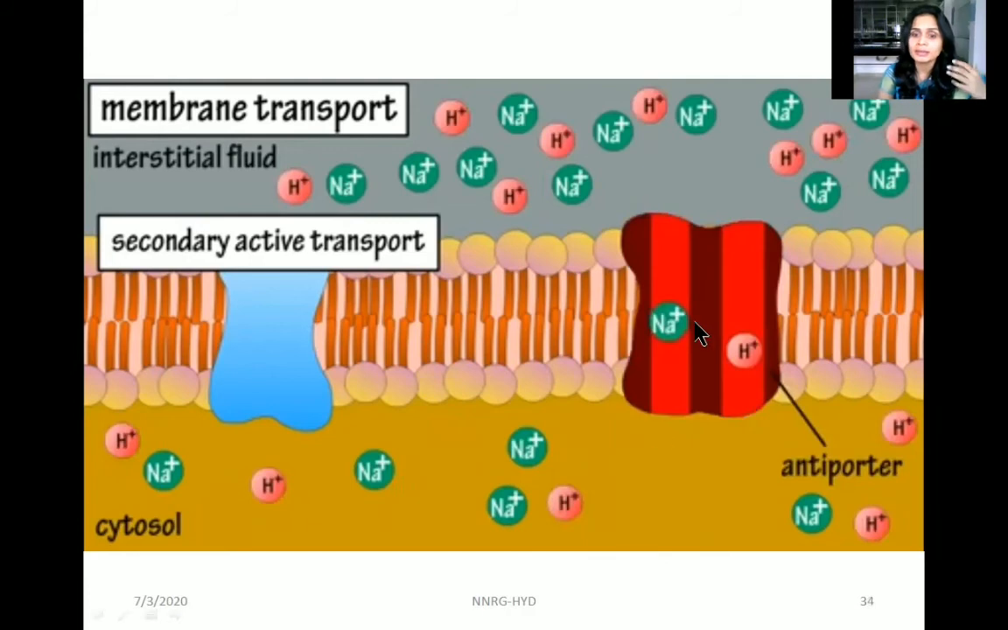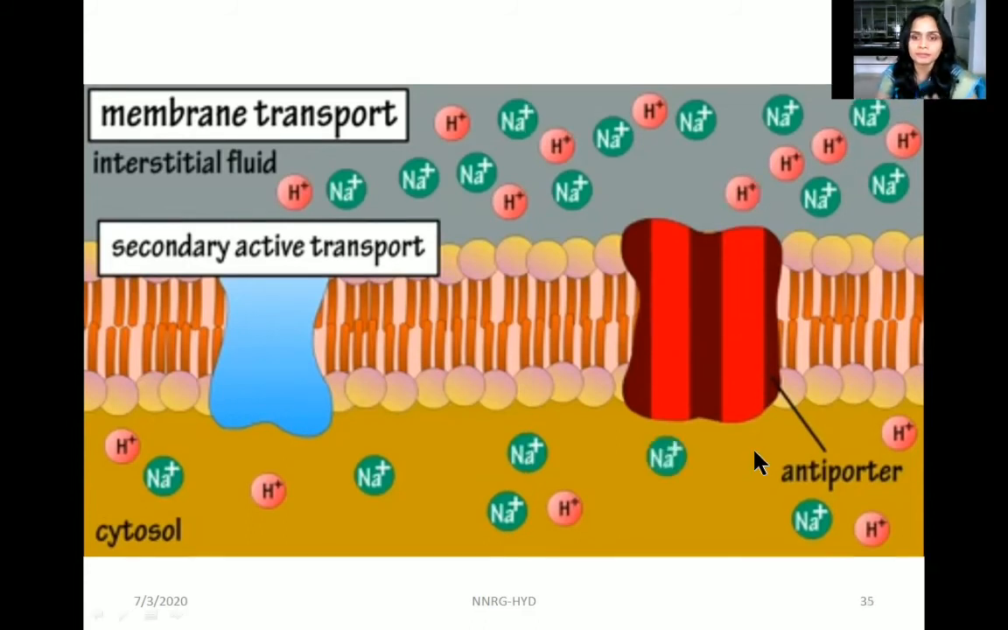In antiporter, the sodium is coming from up, that is the energy is released by the diffusion of the sodium, which is entering from the interstitial fluid to the cytosol. That energy is used by the hydrogen molecules which are present in a lower concentration at the cytosol. They use this energy and move in the opposite direction from cytosol to interstitial fluid. That's why it's called an antiporter, wherein the two molecules move in opposite directions. Okay, that is the secondary active transport.